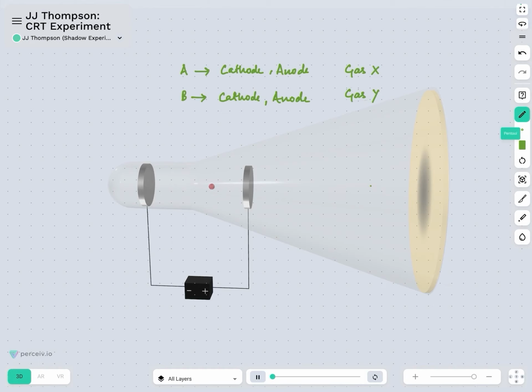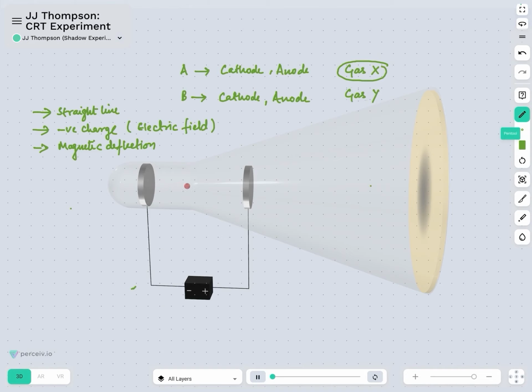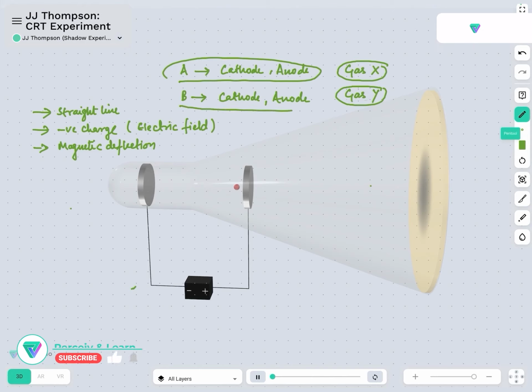Again, what he was able to observe was that all the previous properties he came across, that is, straight line, negative charge, deflection in magnetic field, and again this in electric field, were met even if the gases are different, or even if the material of cathode and anode are different.